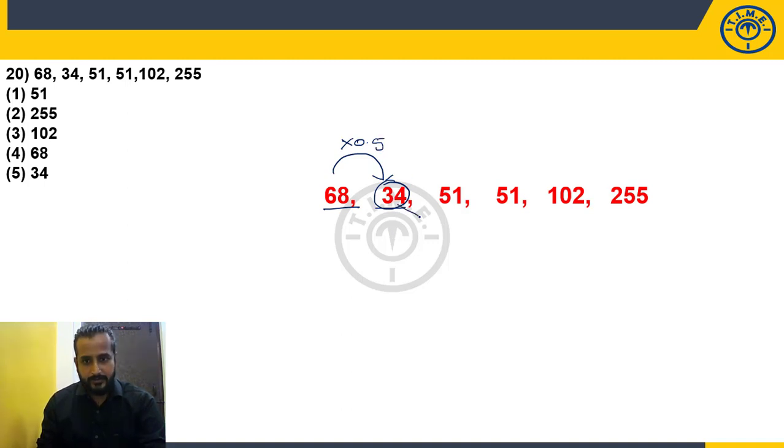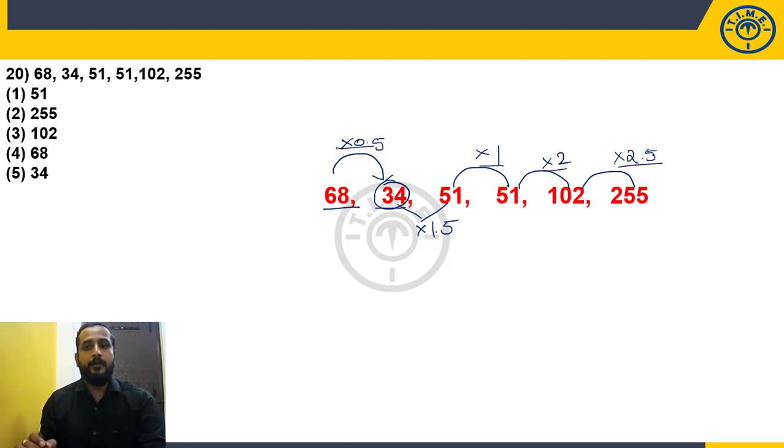Okay. Look at this. 34, 51. 34 into 1.5 is 51. 51, 51, 1 time. 51, 102, 2 times. Let's see which is correct, which is wrong. We have to decide. 102, 255. 102 2s are how much? 204. 102 halves are how much? 51. So into 2.5. Look at this. Into 0.5, into 1, into 2, into 2.5 I am getting.